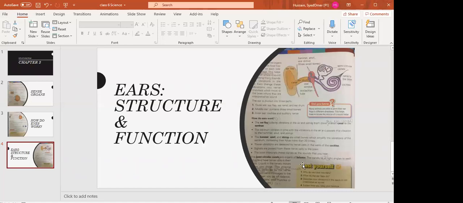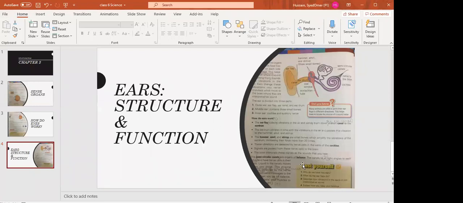Ears are our sense organs, and they are for hearing, so that we can hear easily. You can underline: ears are the sense organs of hearing. We have two ears, one on each side of the head, and this helps us to tell where a sound is coming from.